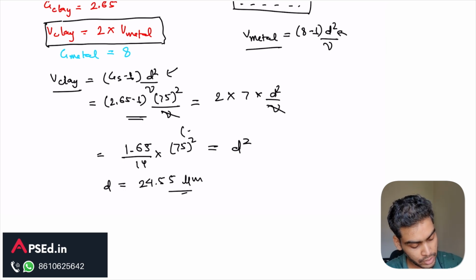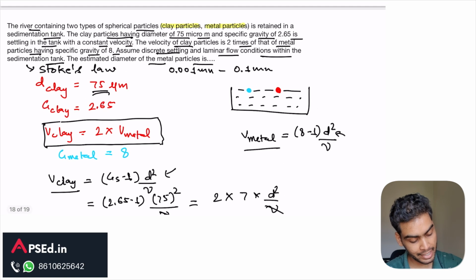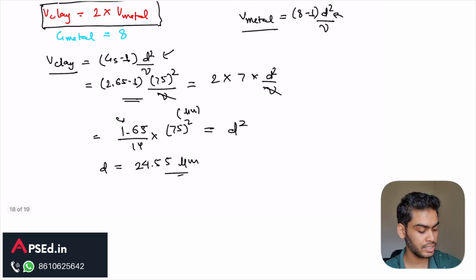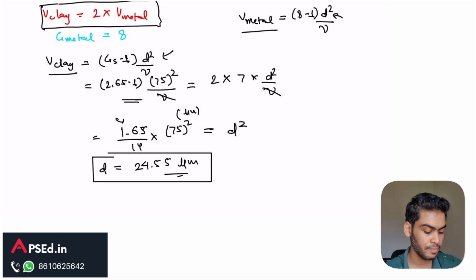Since this value was in micrometer and this specific gravity here doesn't have any dimension, so final value is also coming in micrometer. And in the question also, here I have not mentioned, but they have asked this diameter in micrometer, so we don't need to do any further conversion here, and this value d is equal to 24.55, this becomes the final answer.